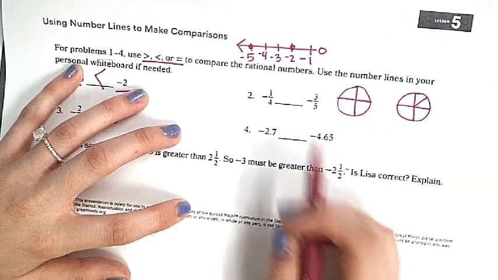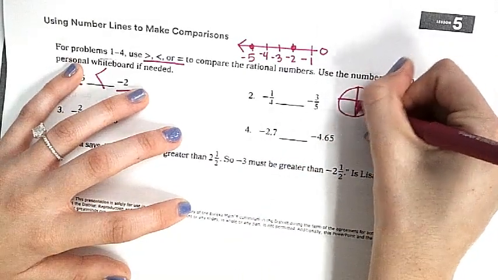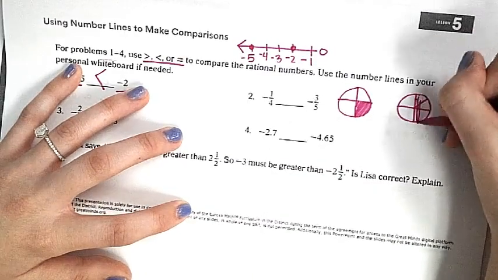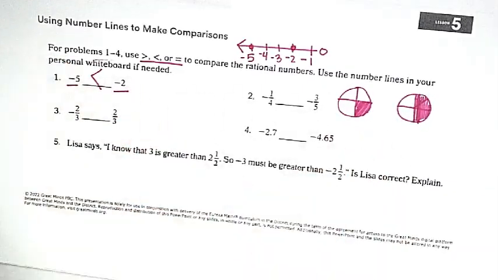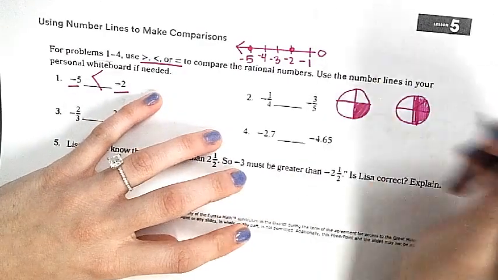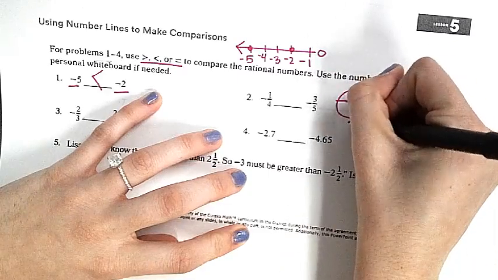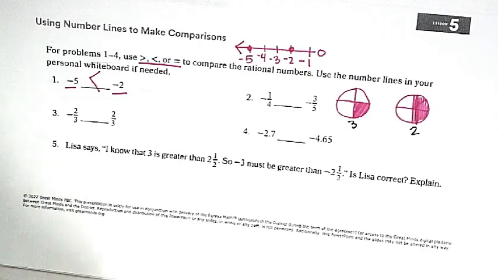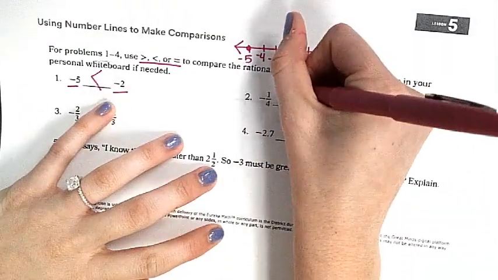So if it's 1/4, how many do I shade in? If it's 3/5, how many do I shade in? 3. The white part is how much pie I can eat. So on this one, how many slices of pie can I have? 3. On this one, how many slices can I have? 2. So which fraction's bigger? This one's, and that was what fraction? 1/4. So this is bigger.